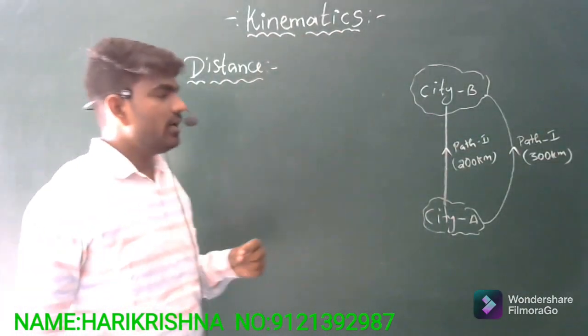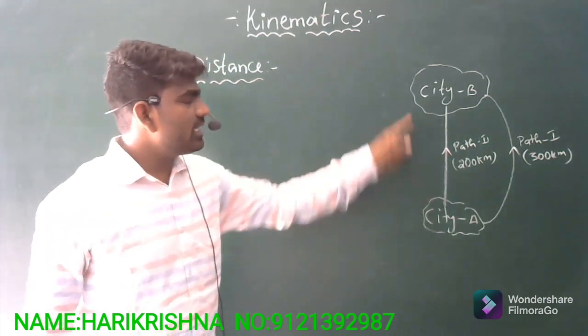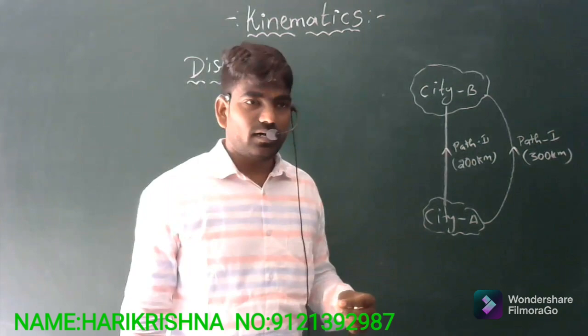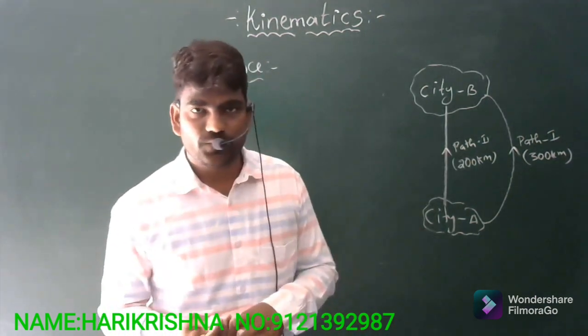Now if I want to move from city A to city B, I want to follow any one of these two paths.